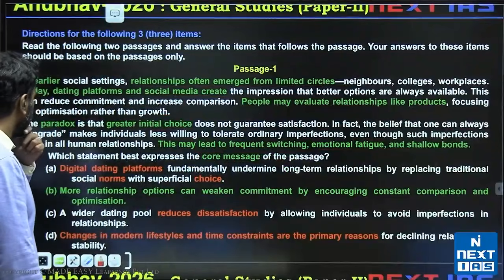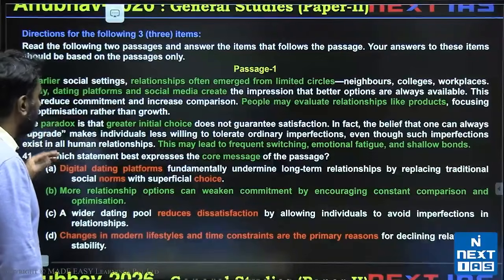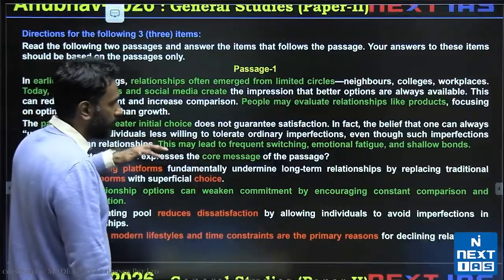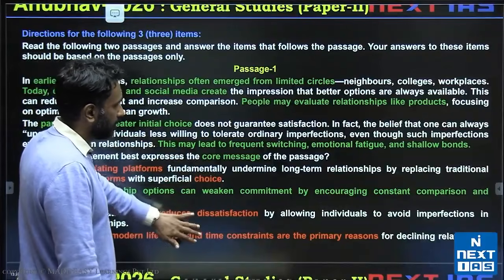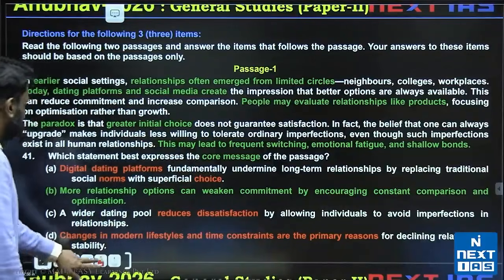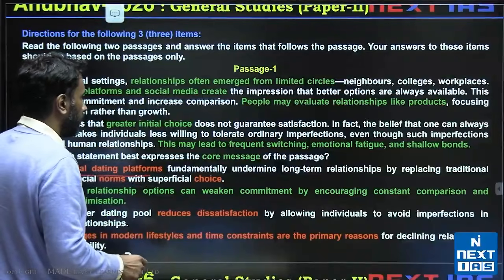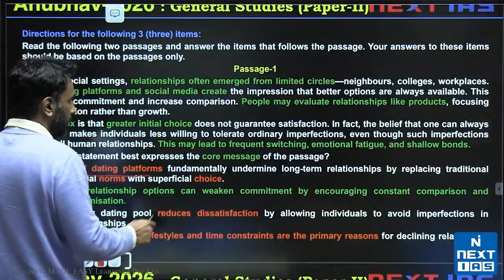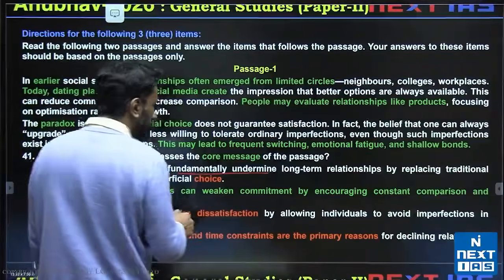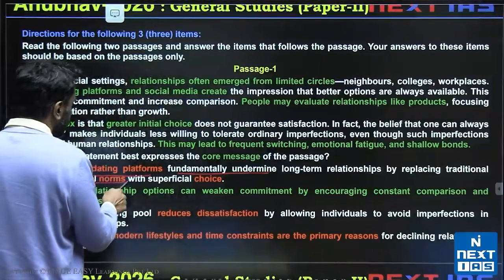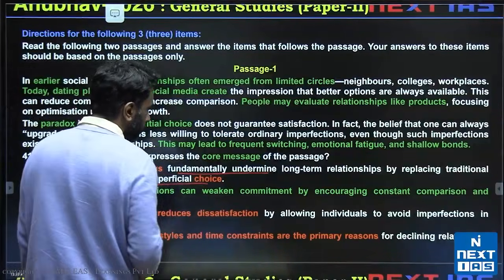Okay. So let's look at A. We are trying to essentially find out what is the main point of the passage, which is best expressed by one of these options. Option A says digital dating platforms fundamentally undermine long-term relationships by replacing traditional social norms with superficial choice.